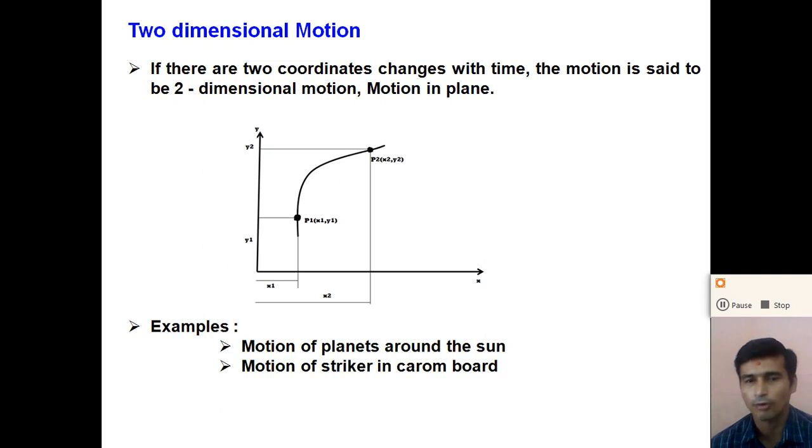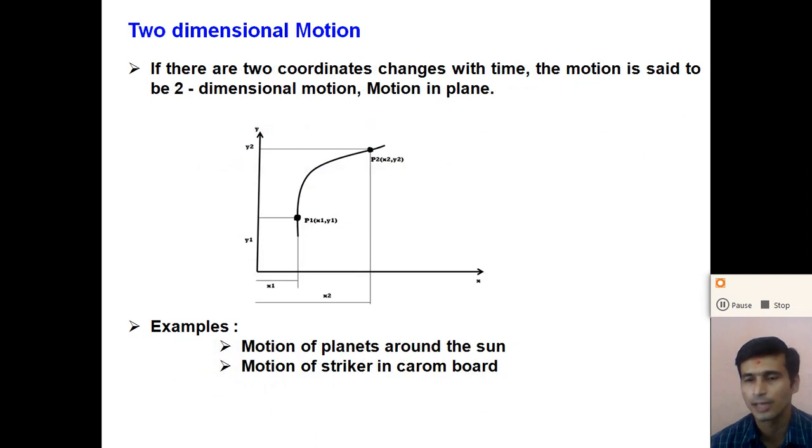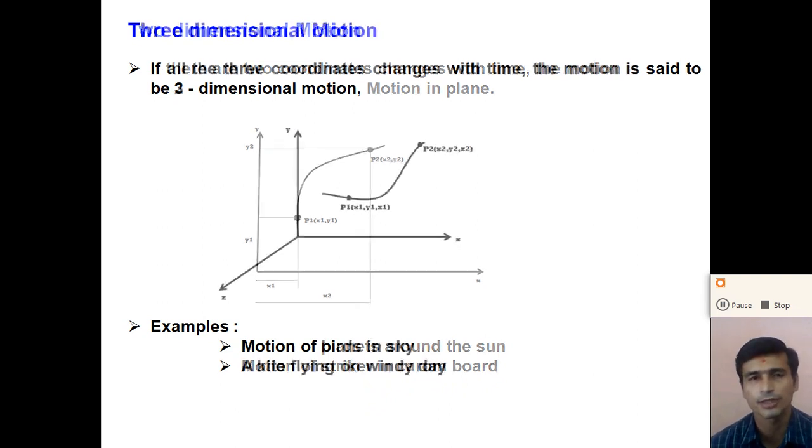And if all three coordinates change with respect to time, the motion is said to be three-dimensional motion. So what are examples of two-dimensional motion? Motion of the planets around the sun and motion of the striker on a carom board are examples of two-dimensional motion. In both cases, two coordinates change with time.